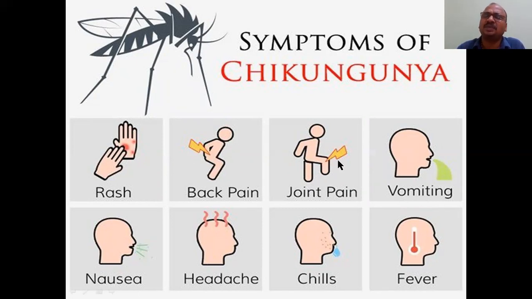Joint pain. This is the very biggest problem in chikungunya. All the joints will be locked like anything, and it is chronic. It lasts for 6 months. You have to bear that joint-lock pain for a period of 6 months. That's why this is very dangerous.